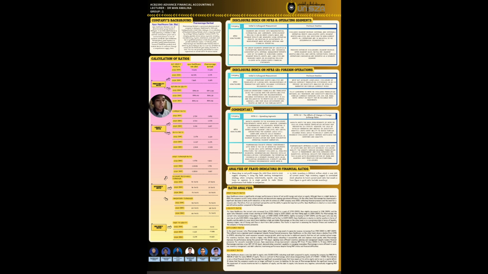and financial challenges. Debt to equity ratio. Apex Healthcare maintained a very low ratio between 0.335 to 0.287, meaning it has only 0.34 ringgit to 0.28 ringgit of debt for every 1 ringgit of equity, reflecting strong capital structure and low financial risk.